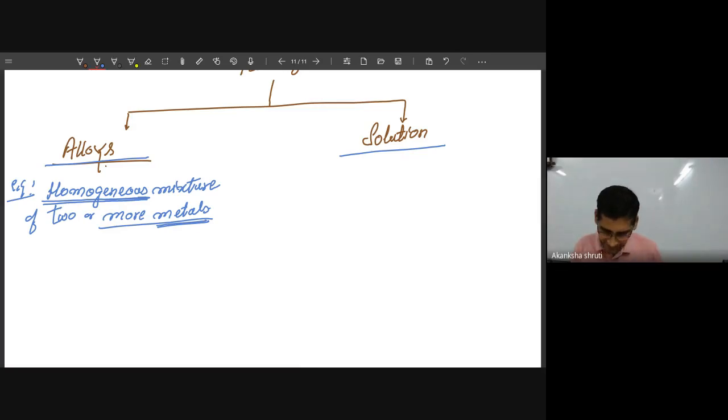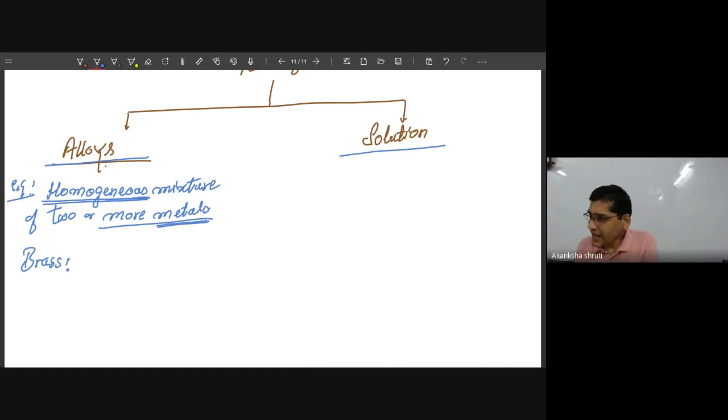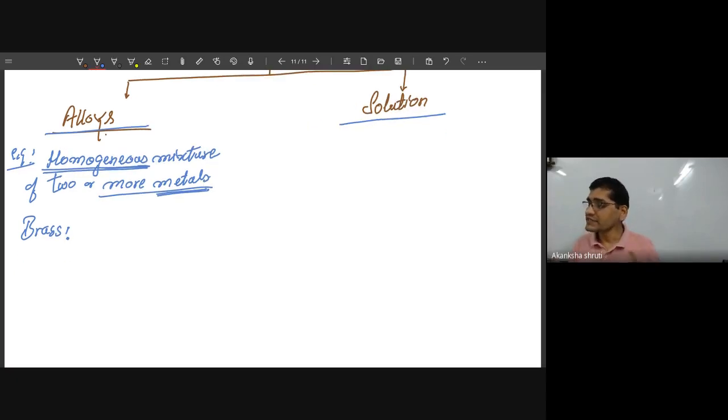Example: if I take brass, copper plus zinc. This brass acts or looks like a metal in itself, but it is not a single metal. It is basically a mixture of two metals. The very first metal is your copper, and the next metal is your zinc.